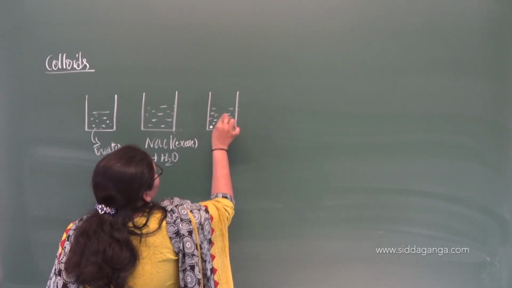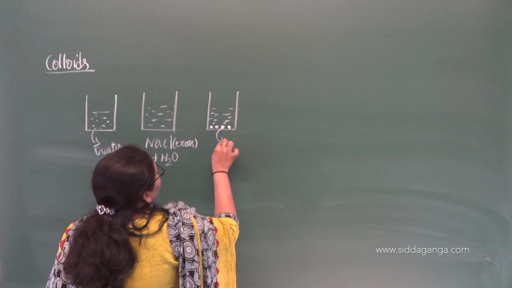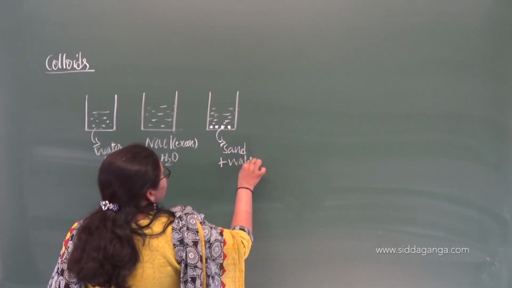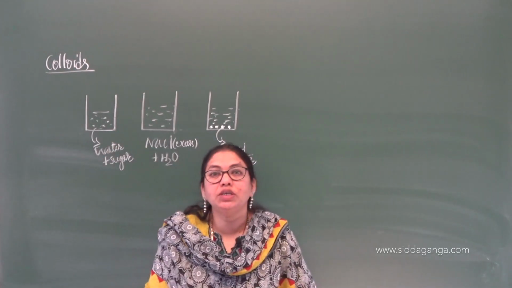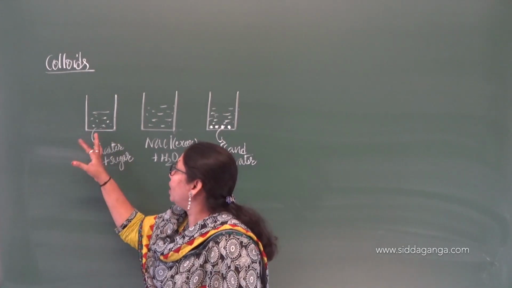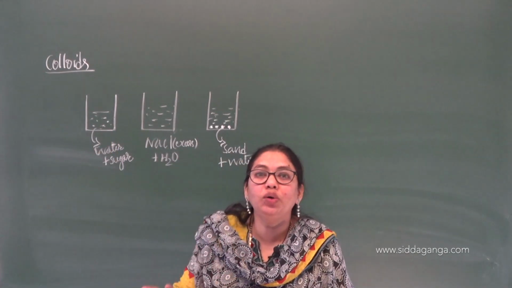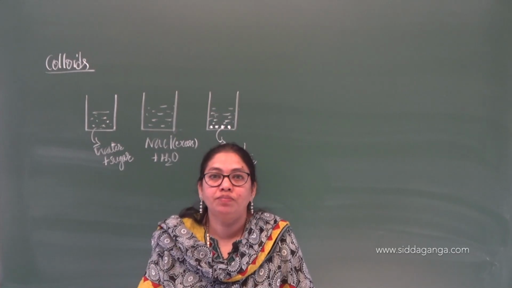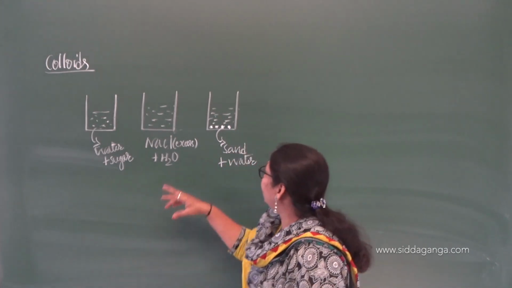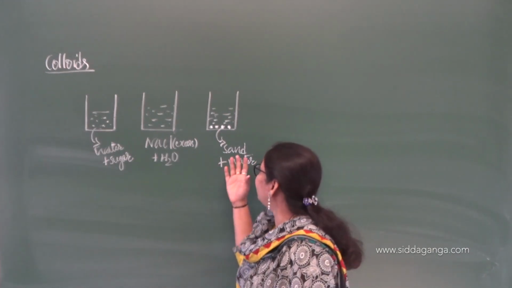These dark points represent the water molecules. They are the sand plus water. So what observation can you draw from these? In the first one, the solute particles will not be visible. They form a homogeneous mixture, uniformly distributed in the solvent, that is the water, right? And in the last one, it is a heterogeneous mixture. You can clearly see the particles with your naked eyes.